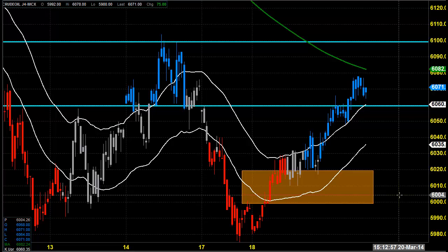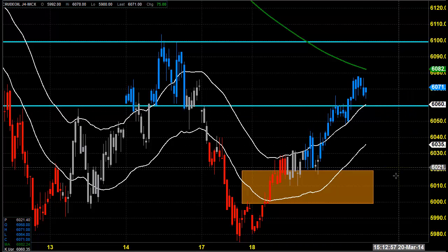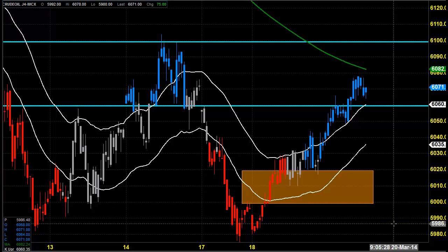Make it very clear, for this new contract it all depends upon how you position yourself within this zone. If the price is taking resistance around 6060, and if we get a closing within the 6020 and 6000 zone or below this, you can expect crude oil to continue its downtrend.